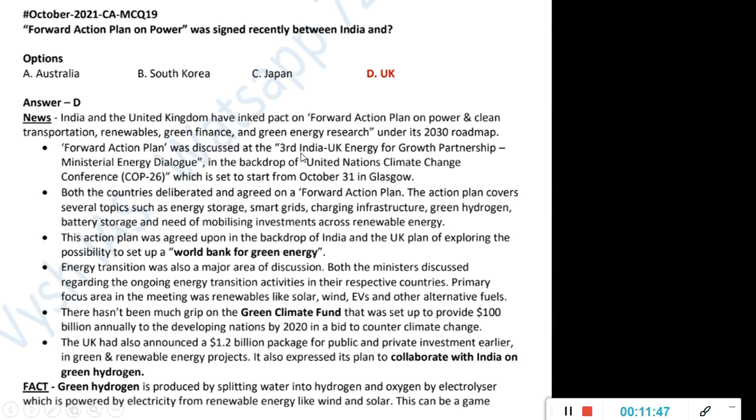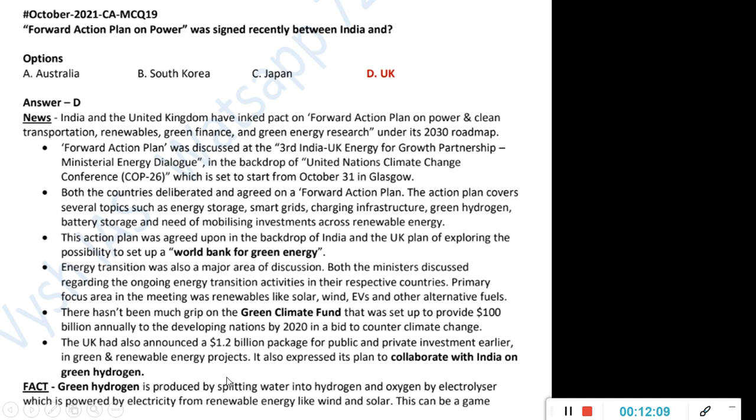So we have the third India UK Energy for Growth Partnership ministerial dialogue happening. In this only this forward action plan was discussed, and then they are trying to set up a World Bank for green energy. Then also we have the Green Climate Fund, which is a global one for all developing countries. In that also India and UK are there. Then there is collaboration with India on green hydrogen.